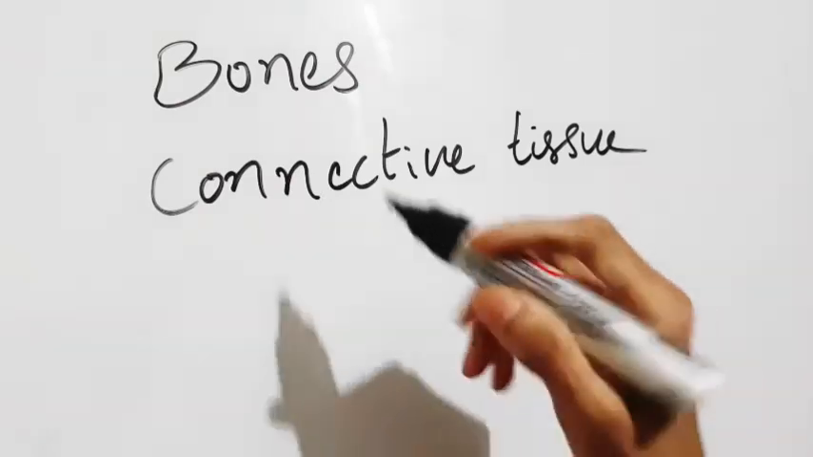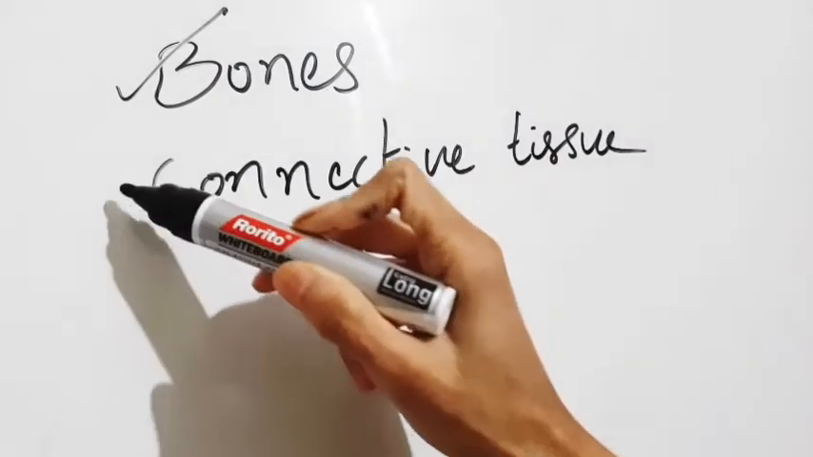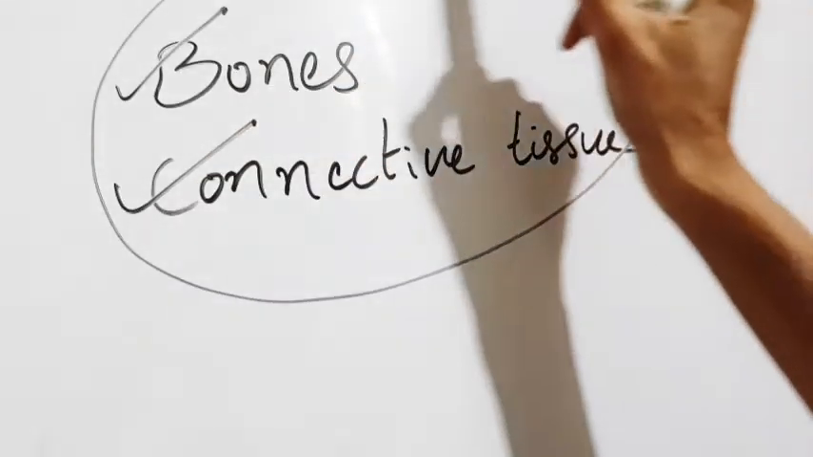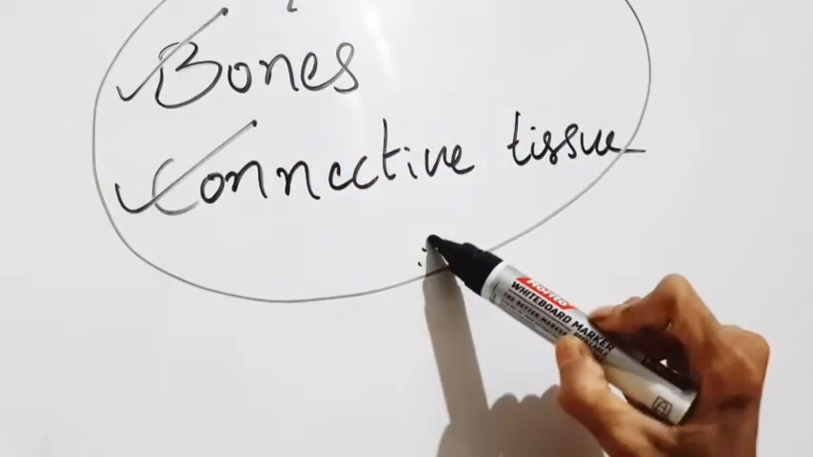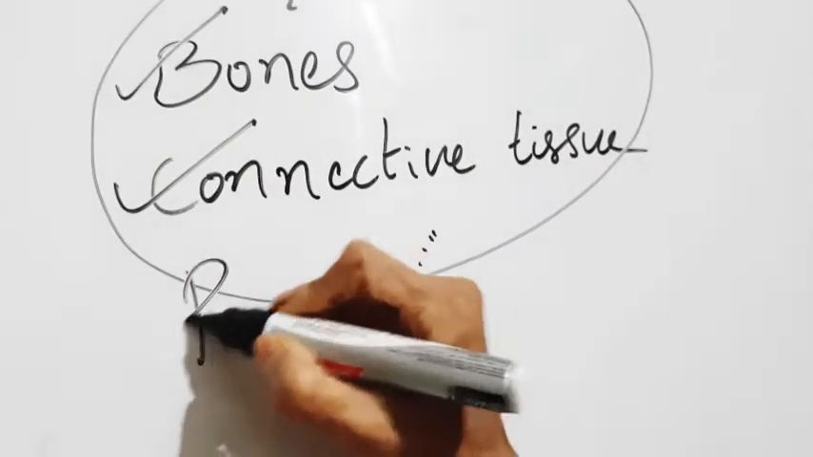Parts of the skeletal system are: one is bones, and we have connective tissue. These bones and connective tissue are very important for our body, right? If we don't have bones, then it's a problem. We have the connective tissue, which connects one cell to another cell. Bones and connective tissue mainly protect and also mechanically support.